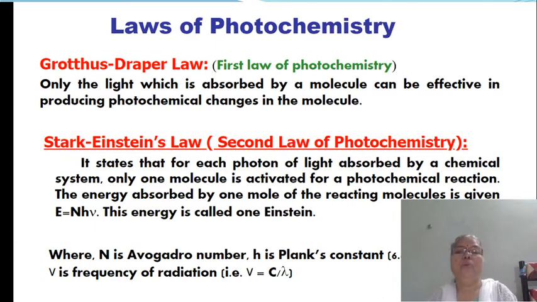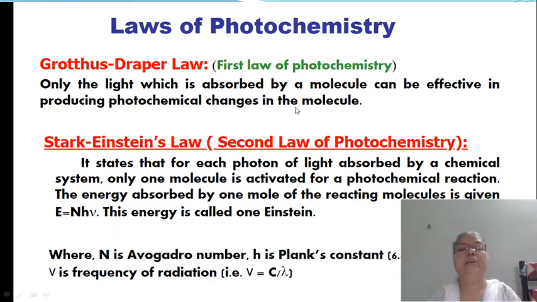The first law of photochemistry is called the Grotthuss-Draper law. The statement of the Grotthuss-Draper law, or first law of photochemistry, may be stated as: only the light which is absorbed by a molecule can be effective in producing photochemical changes in the molecule.